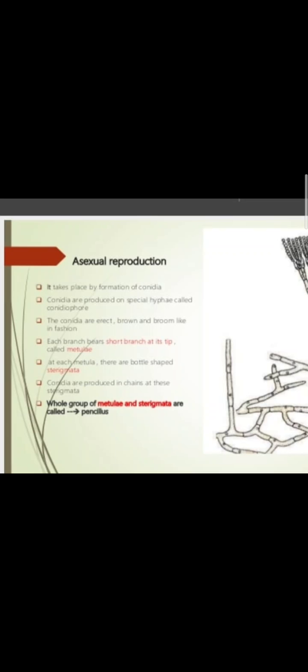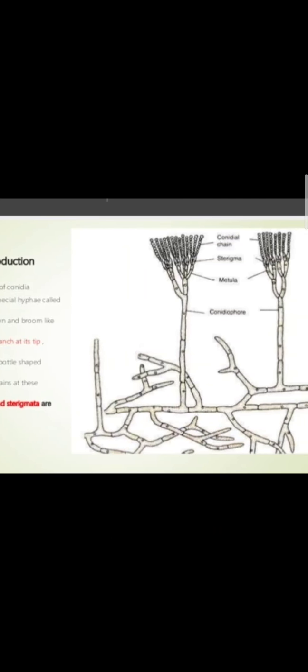It is very easy. We have discussed in earlier fungi also how conidia are arranged. Conidiophore shown here develops small branches. Metulae will form bottle-shaped structures which are called sterigmata. It will be shown in the diagram. You can see in this diagram.